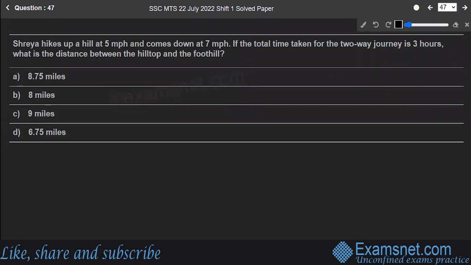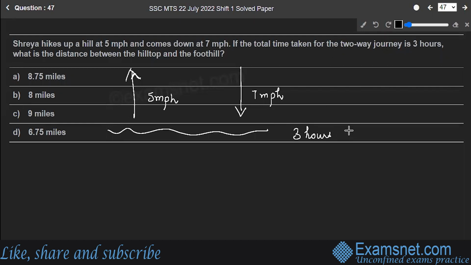Shreya hikes up a hill at 5 miles per hour, comes down at 7 miles per hour. If the total time taken for the two-way journey is 3 hours, then what is the distance between the hilltop and foothill? So, first of all, she's climbing up. While climbing up, the speed is 5 miles per hour. And while she's coming down, the speed is 7 miles per hour. Total time taken is 3 hours. You have to find out the distance between hilltop and the foothill.